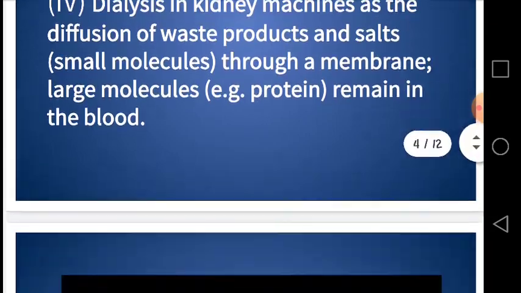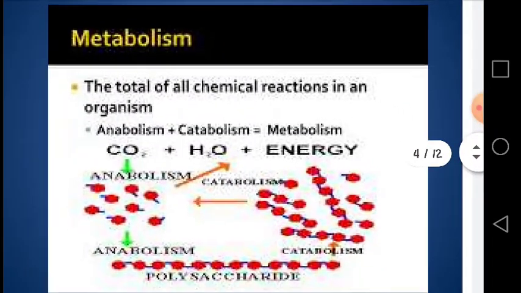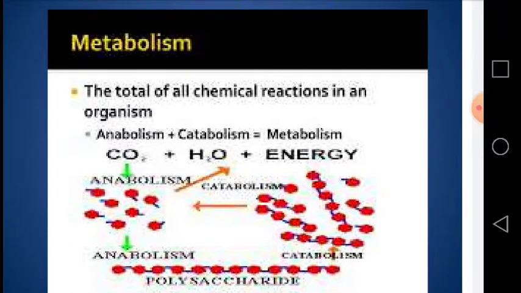So first of all, dear students, I would love to discuss with you metabolism. Different chemical reactions take place in the cells of our body, and these are called metabolic reactions, or metabolism. We can divide metabolism into two parts, anabolism and catabolism.